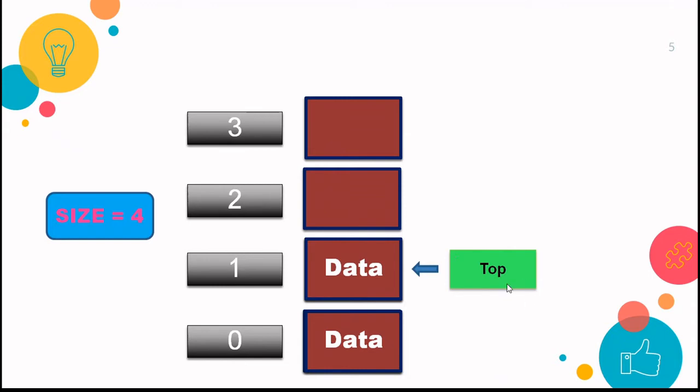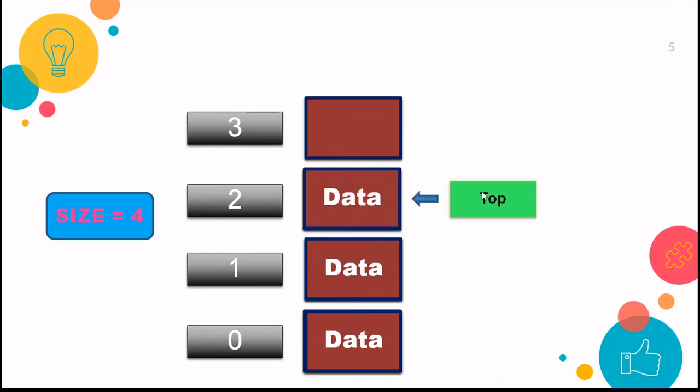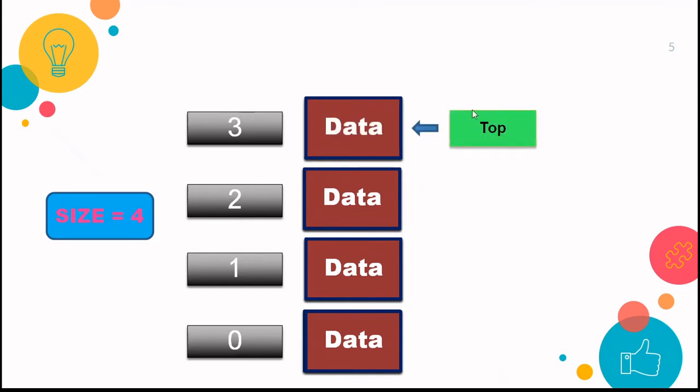So just take care, see the animation also. First your top is getting incremented. Again now see, top got incremented by 1, 1 plus 1 is 2, and at the second location the data is being placed. Again you have to insert one more element into the stack. Again this top will be incremented by 1, that is 2 plus 1 is equal to 3, and at the third location after updation of the top the data will be added, right? So now see, first your top got incremented and then the data was being added.